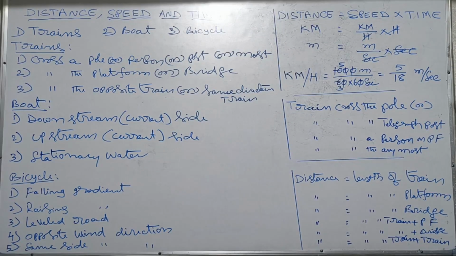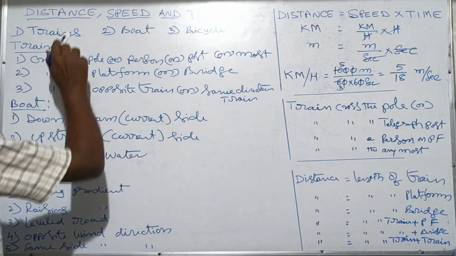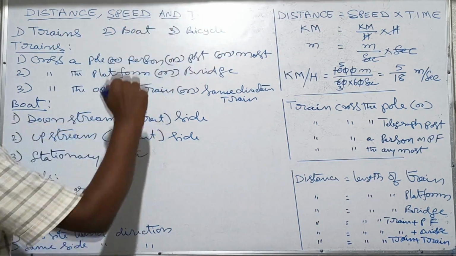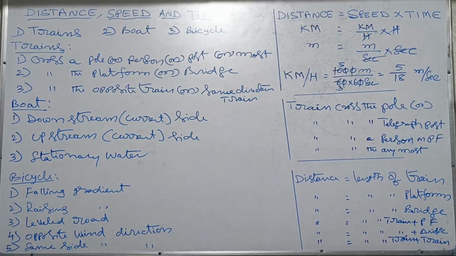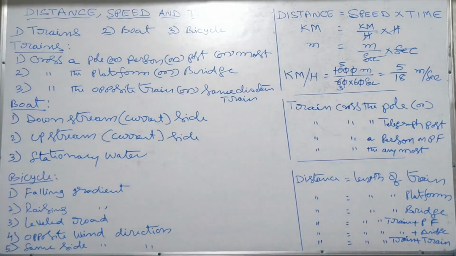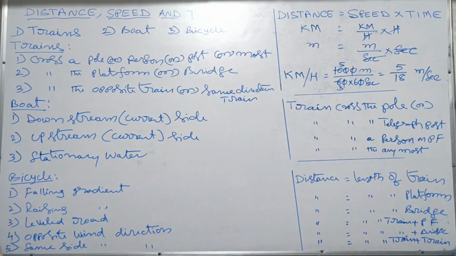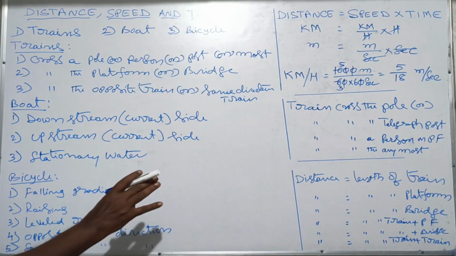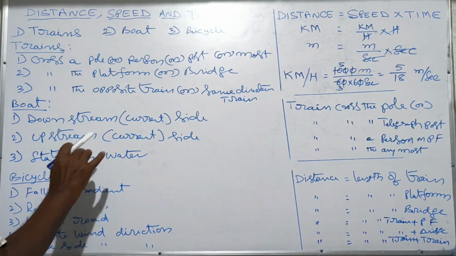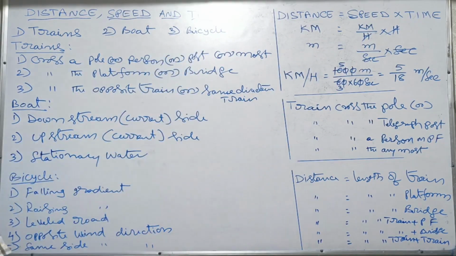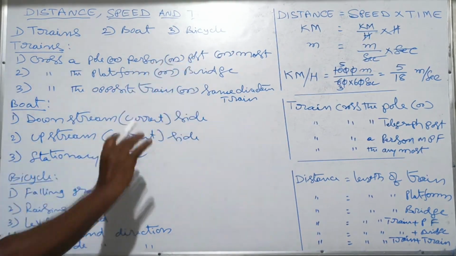Most important one is whenever we are going to solve distance, speed and time problems, always keep in mind that units must be the same. That is either kilometer per hour or meter per second.